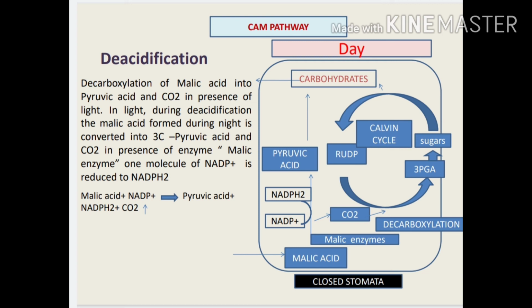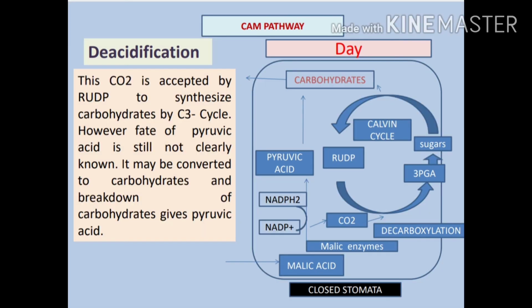That carbon dioxide takes part in the Calvin cycle. In the Calvin cycle, RuBP is used to synthesize carbohydrates by the C3 cycle. However, the fate of pyruvic acid is still not clearly known. It may be converted to carbohydrates, and breakdown of carbohydrates gives pyruvic acid.